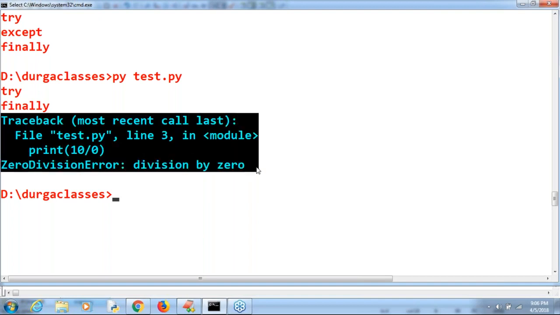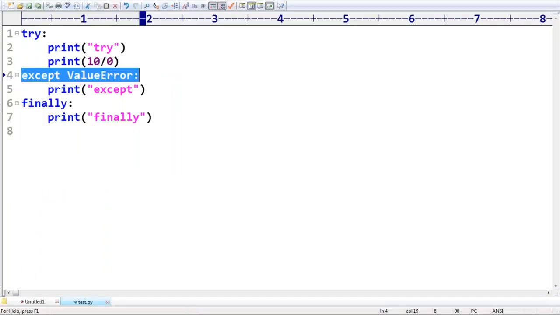Clear? Practical proof. Sir, what is the specialty of the finally block? Finally block will be executed always, whether exception raised, not raised, handled or not handled, right? Clear? Okay, sir. Vedant Tiwari says the same concept is a copy paste from Java. In Java also the behavior is the same, not much difference here. Okay, clear?